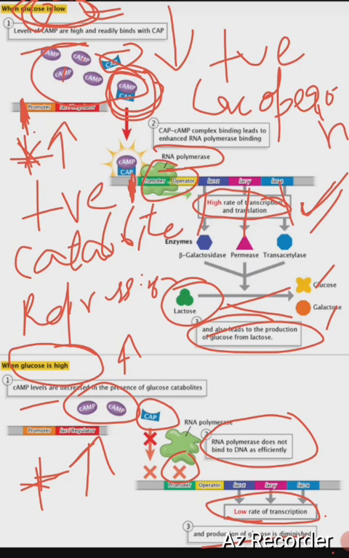So basically, what are the elements of positive control here? Glucose, which is regulating adenyl cyclase, right, which is responsible for converting ATP into cyclic AMP. When the cyclic AMP is more, it will bind to CAP. Cyclic AMP and CAP together will bind to the CAP site, which further facilitates binding of RNA polymerase at the promoter, which in turn causes initiation of transcription of lac Z, Y, and A genes. So this is the most important question they ask in the CSIR exam.